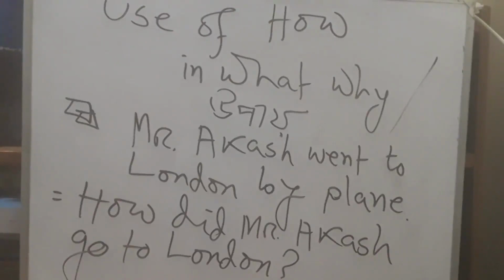Here I have written an example. Mr. Akash went to London by plane. Here by plane, actually it is way. It's a means by which Mr. Akash went to London. So the answer of this question, you have to use how.